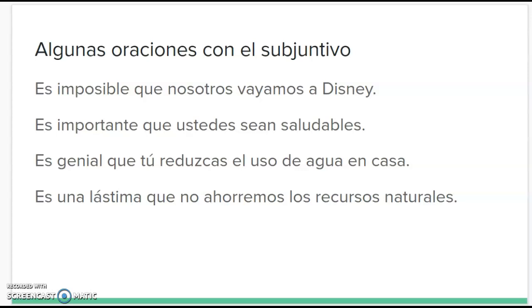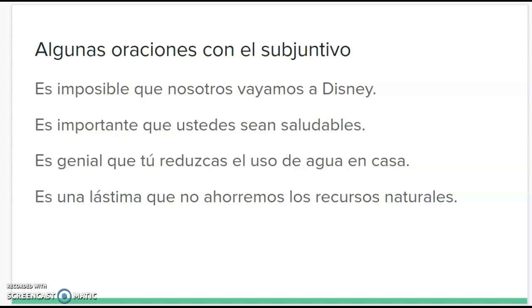Okay, so now we have a couple more example sentences in the subjunctive. Es imposible que nosotros vayamos a Disney. Right, it's impossible to go to Disney World. Es importante que ustedes sean saludables. Es genial, so it's amazing, it's great, que tú reduzcas el uso de agua en casa. Y es una lástima que no ahorremos los recursos naturales.